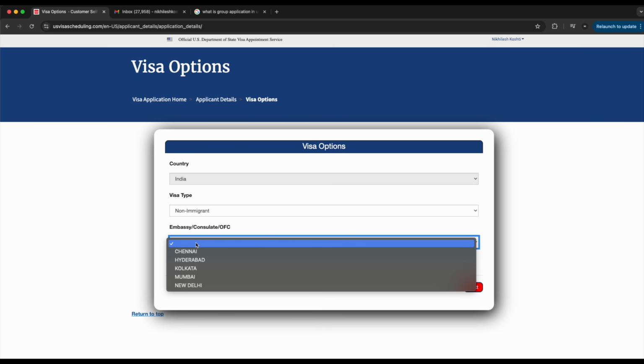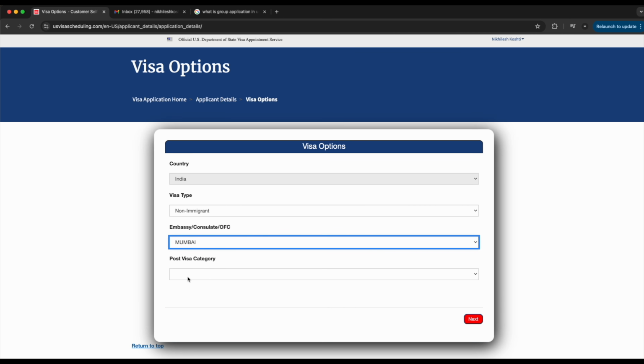So there are 4 locations: embassy, consulate, or this location. Like Chennai, Hyderabad, Kolkata, Mumbai, and New Delhi. So nearest would be Mumbai. So I selected that. Post visa category.